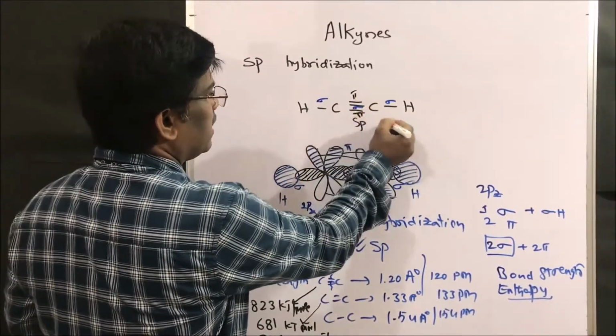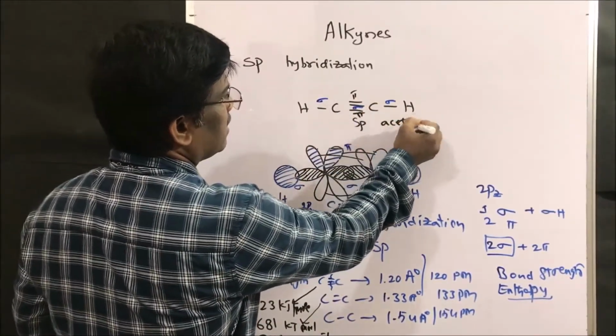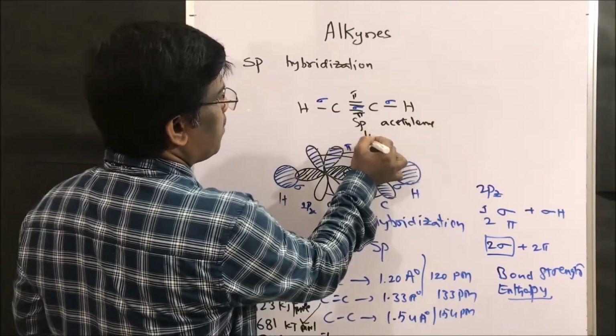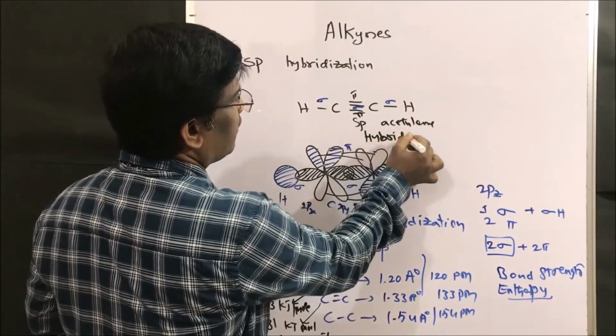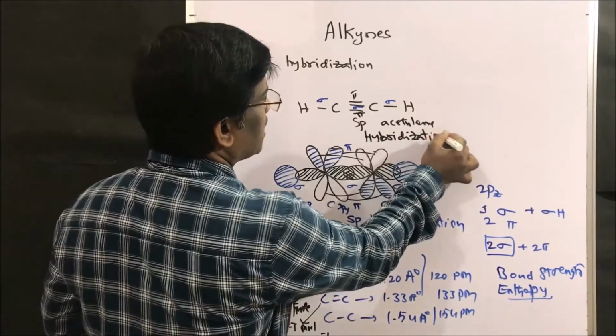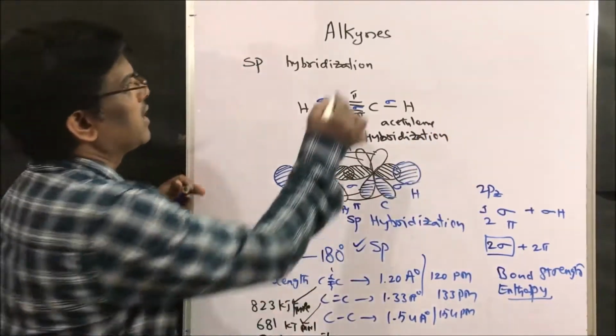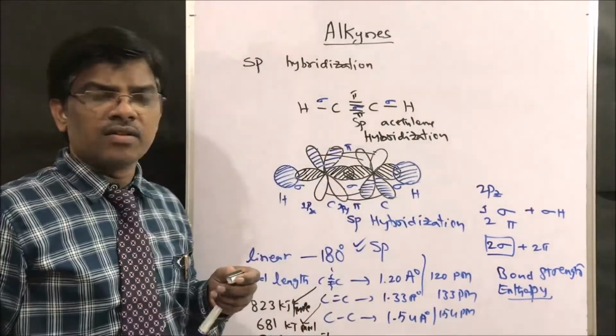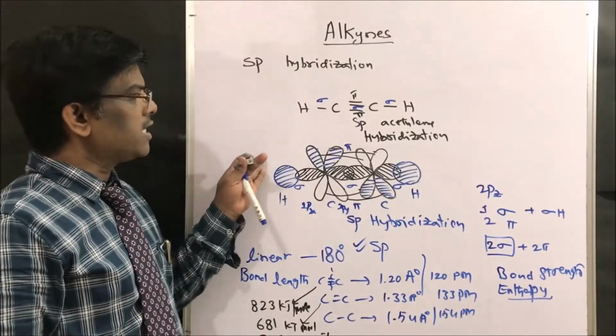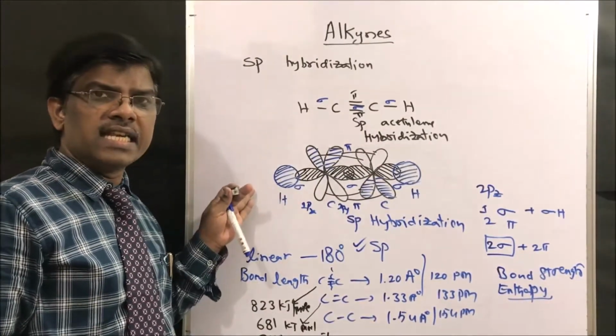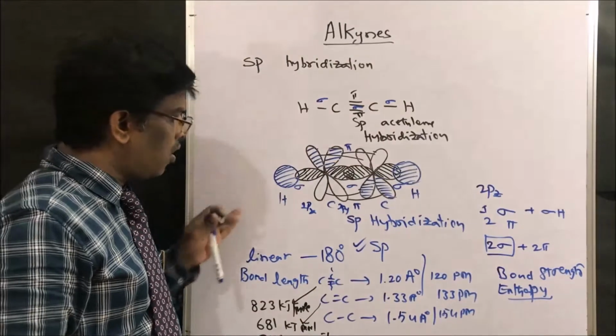So acetylene, it is acetylene sp hybridization. Right, friends? So this is how sp hybridization takes place in alkynes. These are the alkynes having sp hybridization and C≡C triple bond compounds.